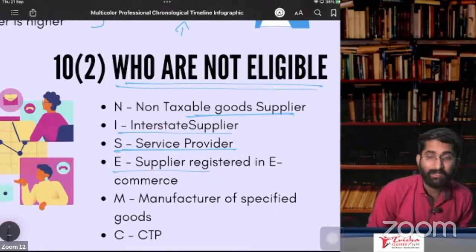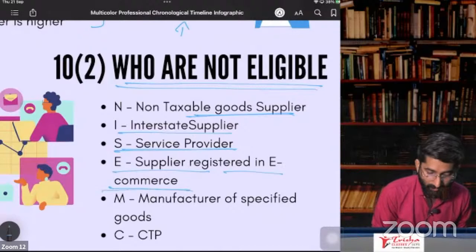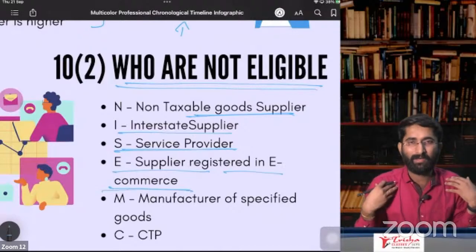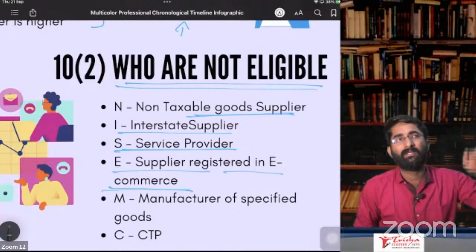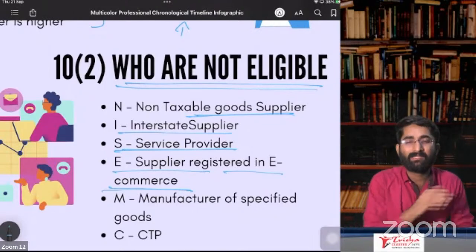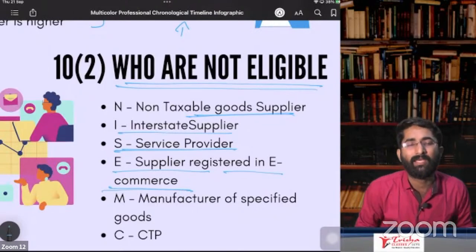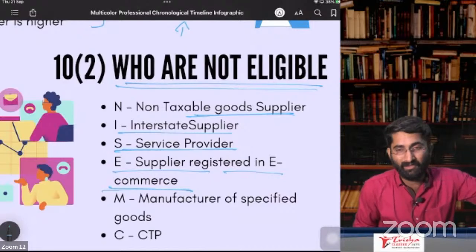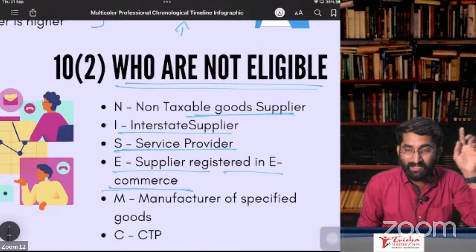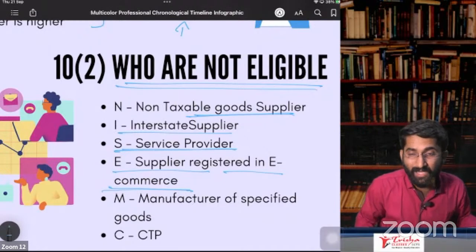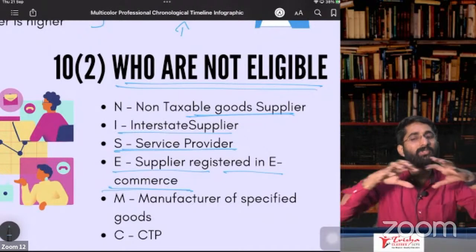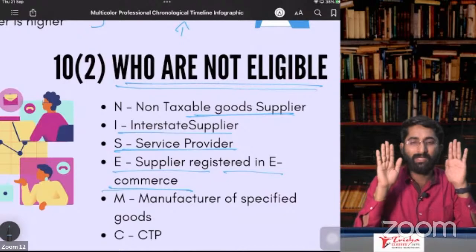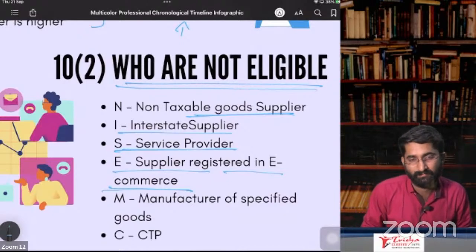E: Supplier who is registered in e-commerce. If I am a restaurant supplier registered on e-commerce, that is Swiggy, I cannot go for composition. Why, sir? Because TCS will be deducted. To claim that TCS, I should not be a composition dealer. I should be a normal registered person.